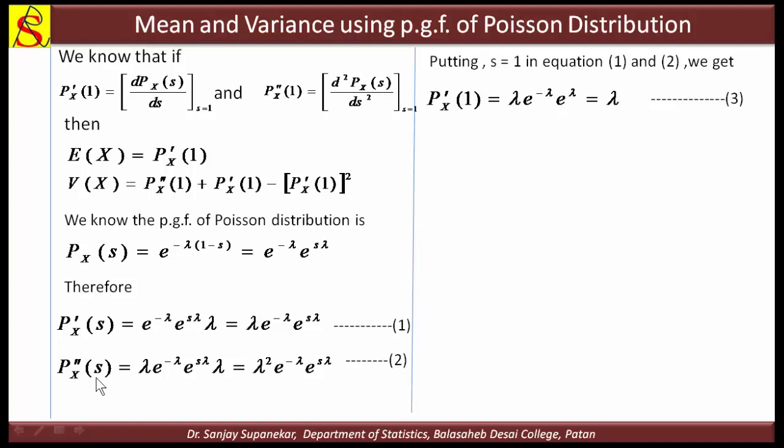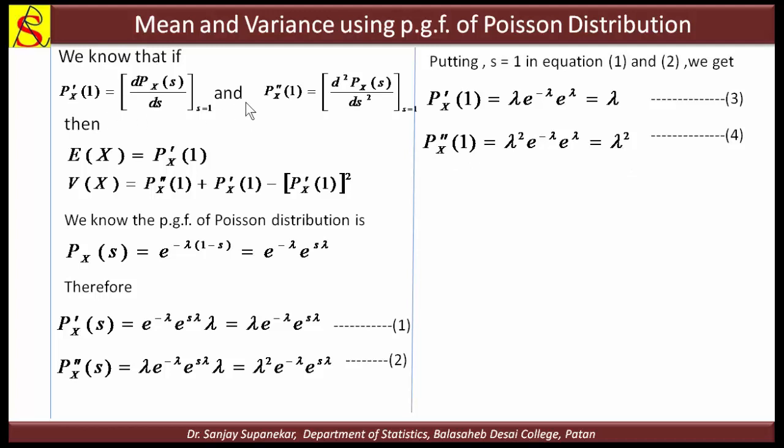Then what is the second derivative? Putting s is equal to 1, lambda square e raised to minus lambda is as it is, and e raised to lambda. So we get lambda square into e raised to minus lambda into e raised to lambda. Minus lambda plus lambda cancel, meaning e raised to 0, and e raised to 0 is 1. So P double dash of 1 is nothing but lambda square.